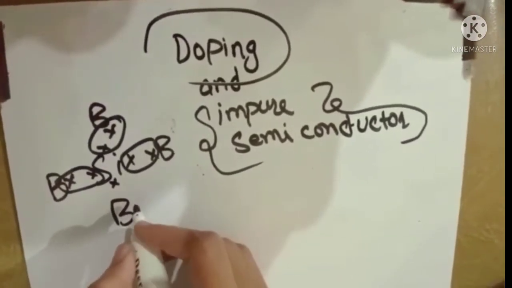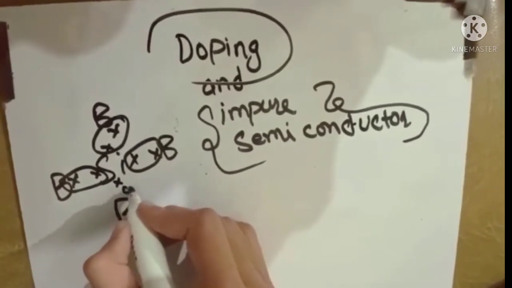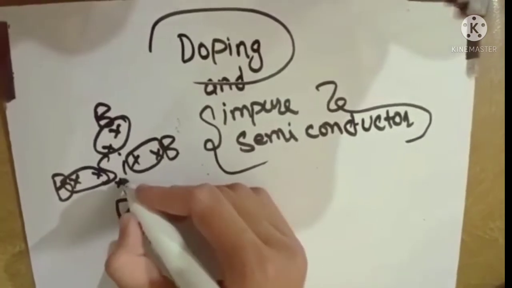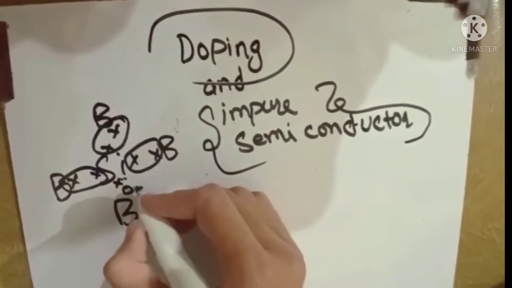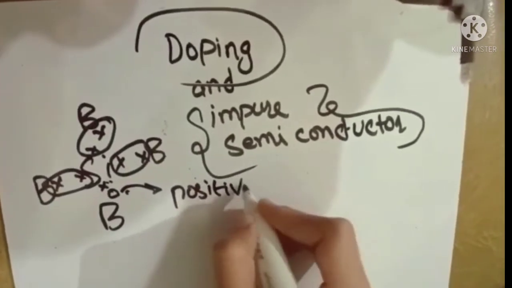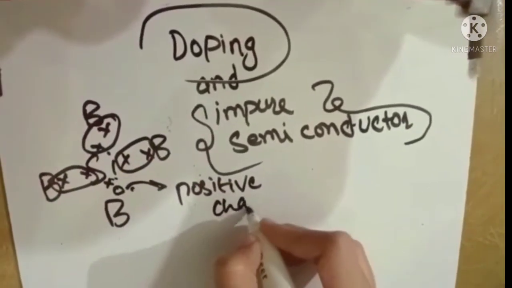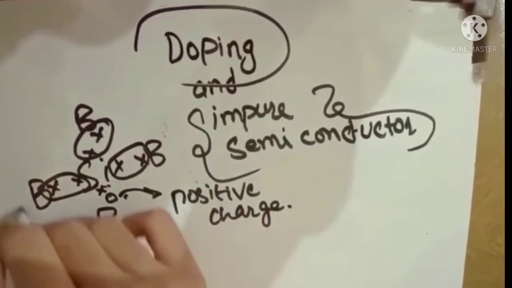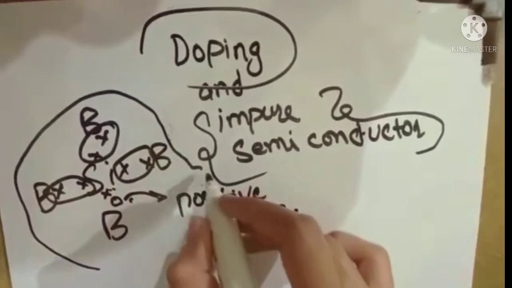So what will this boron get? This boron will make a hole instead of getting paired. So this electron will be attracted to this hole, as this hole has positive charge. This hole contains a positive charge. So this is a trivalent impurity.